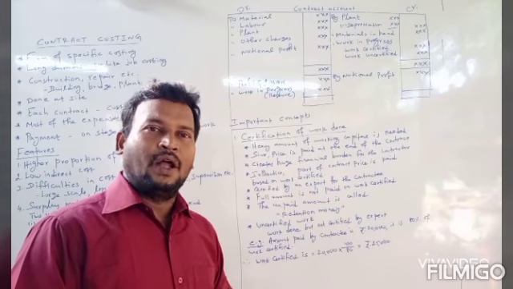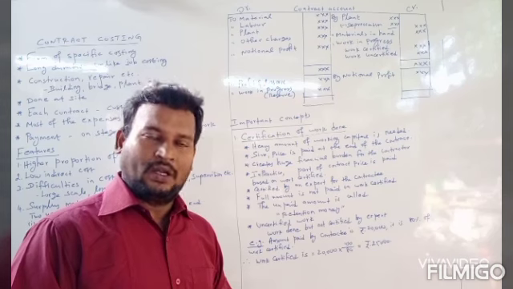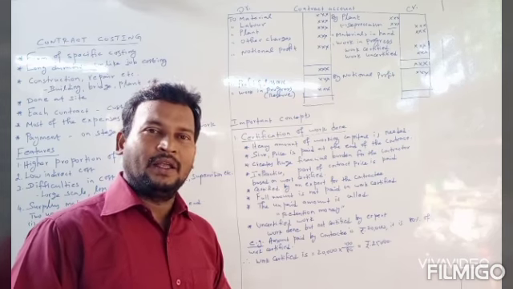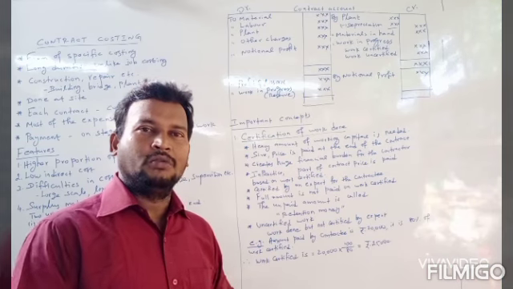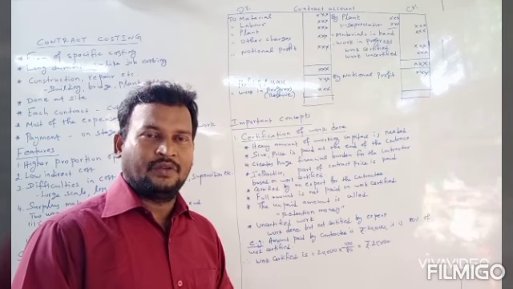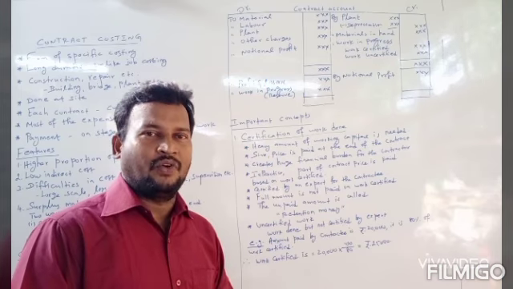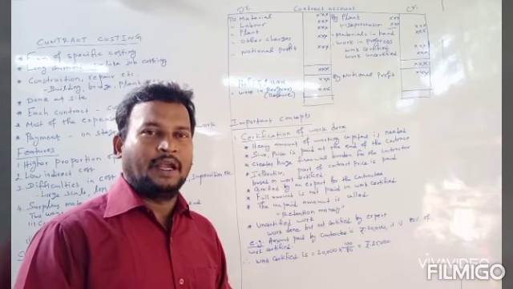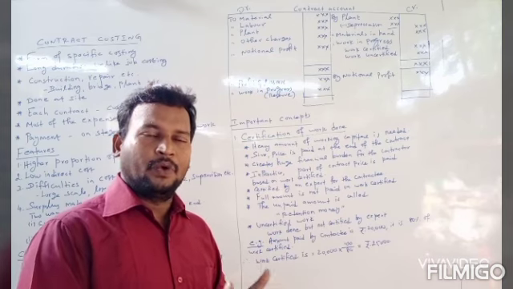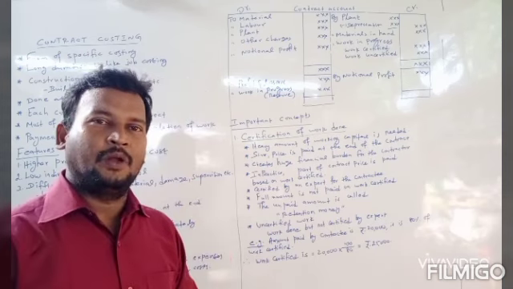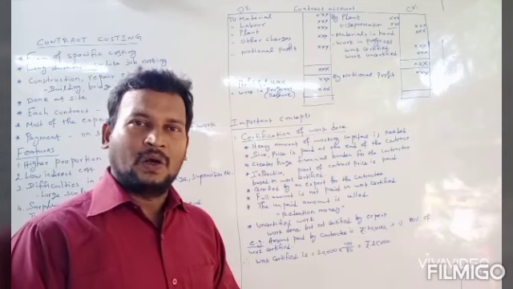Out of the value of certified work completed, the contractee pays a certain part to the contractor. Generally, the full amount is not paid by the contractee. A part of the amount, that means a proportion, maybe 80%, 90%, like that, is paid out to the contractor. The remaining is retained by the contractee.